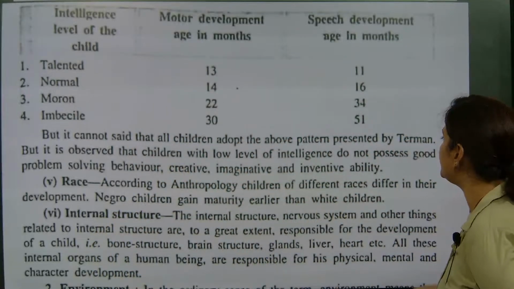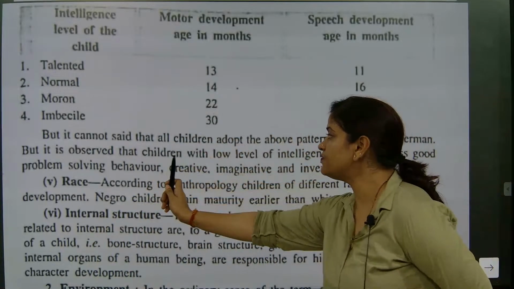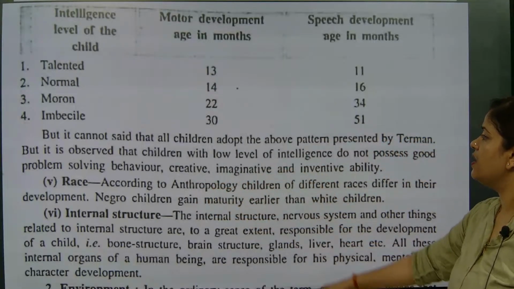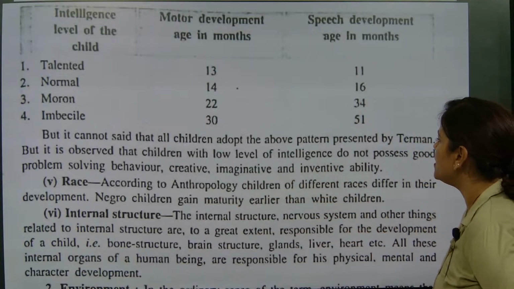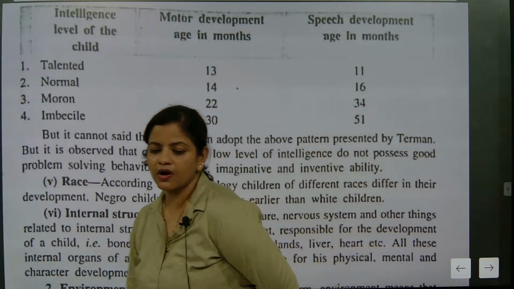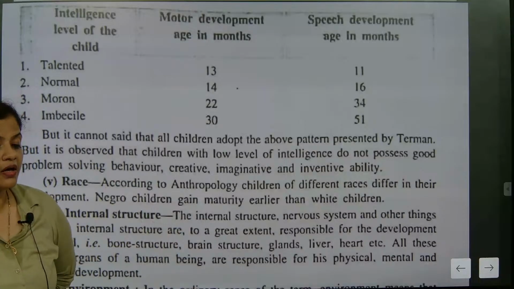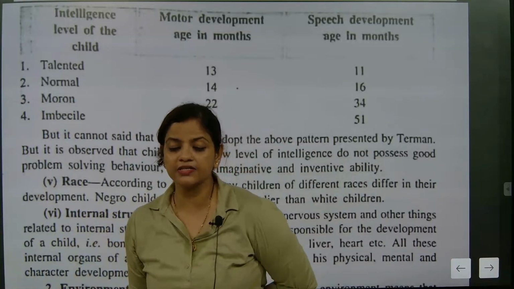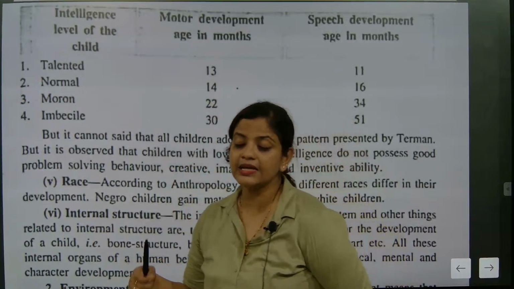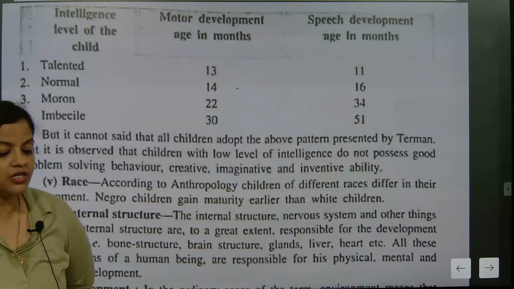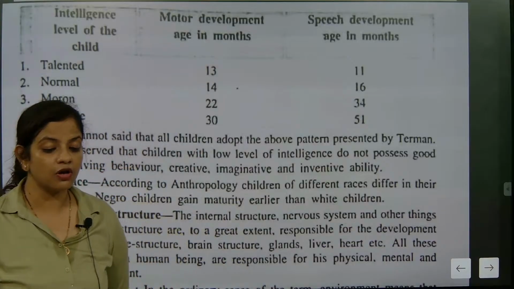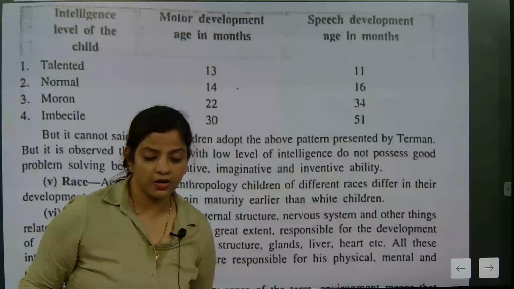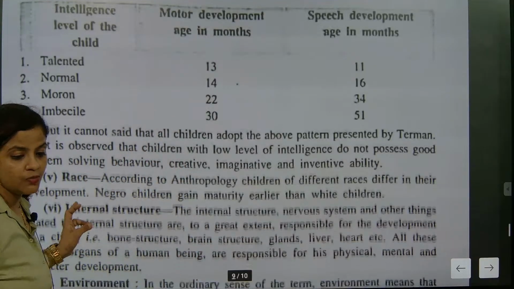Okay, so now we need to understand that it is observed that children with a low level of intelligence do not possess good problem-solving behavior, creative, imaginative and inventive ability. Such children, who are weaker in intelligence, will take time to understand. The imaginative, creative things that a normal, above normal or talented child will show, they will not be able to do. I hope Ruchi you might have understood here.